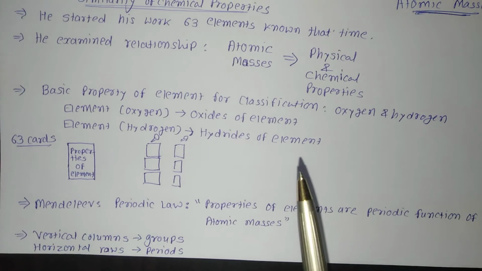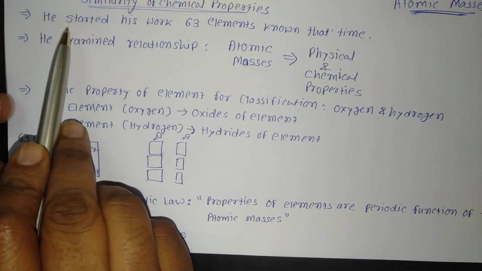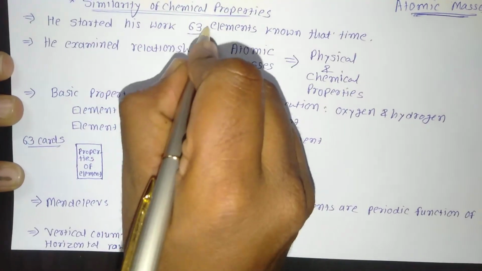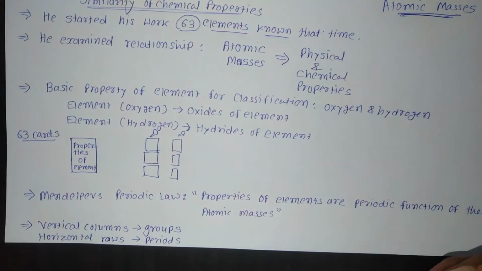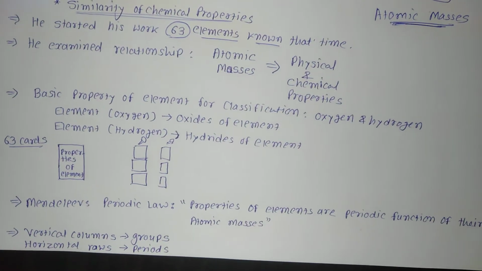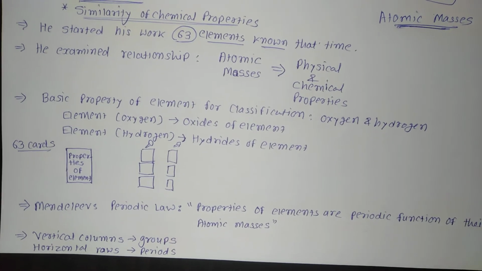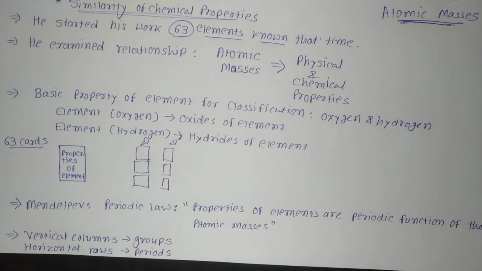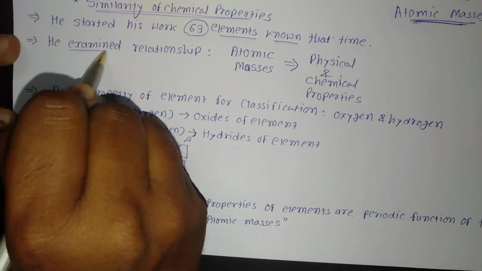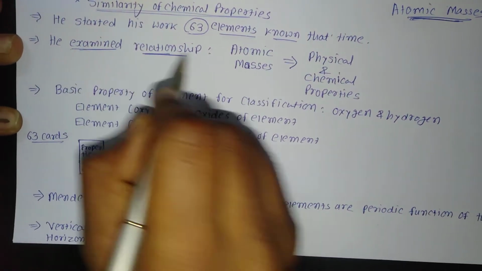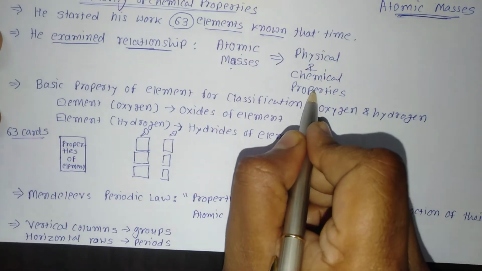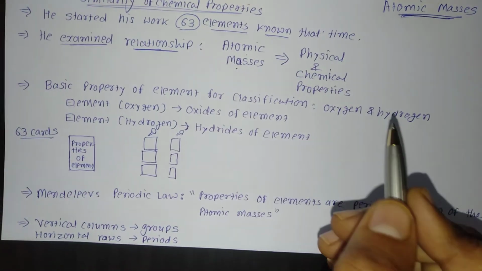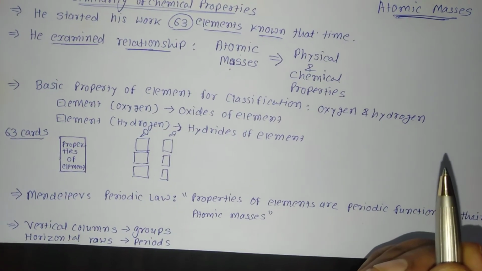Now, when Mendeleev started his work, there were 63 elements known at that particular time. He examined the relationship between the atomic masses of the elements and their physical and chemical properties. On the basis of that only he prepared this periodic table.